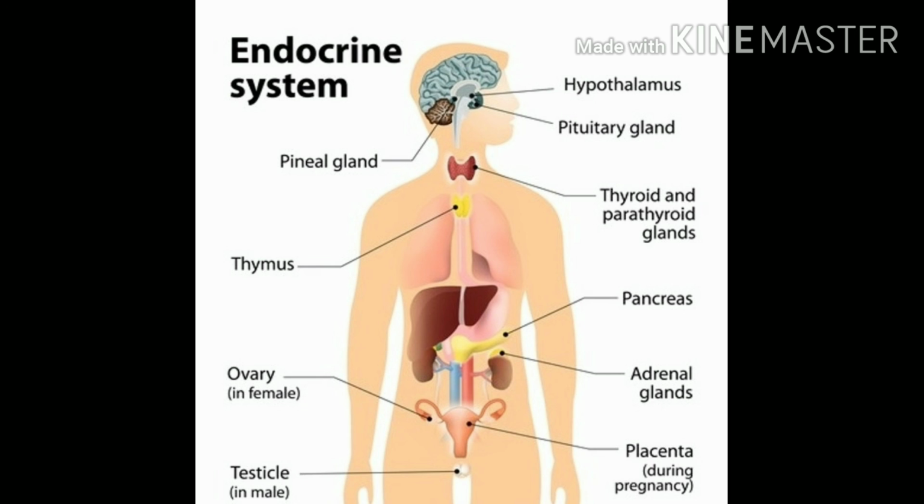Both work together to maintain glucose level in blood. Then testes, present in males, produce testosterone that is responsible for secondary characteristics shown after puberty in males. And then last is ovaries, present in females, which produce estrogen and progesterone. Again, the function is similar to that of testes, but that works in males and this works in females. I hope you must have understood and enjoyed this session.